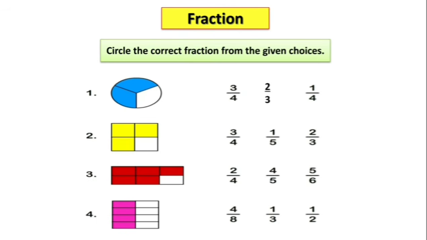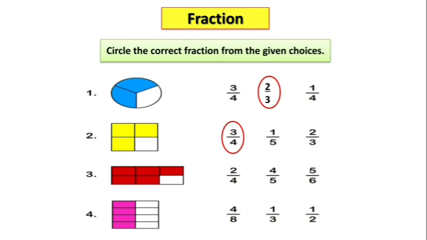Circle the correct fraction from the given choices. Children, here some figures are given and we have to circle the correct fraction from the given choices. So, what will be the correct fraction of this figure, children? Yes, 2/3. In figure 2, there are 4 equal parts and 3 parts are colored. So, what will be the correct fraction from the given choices?